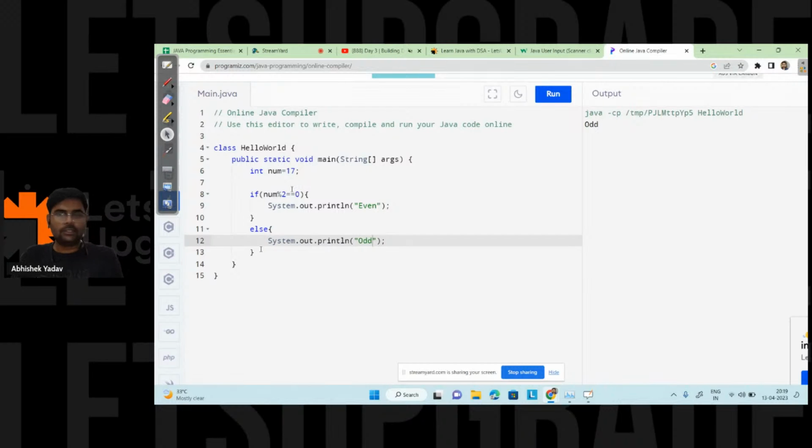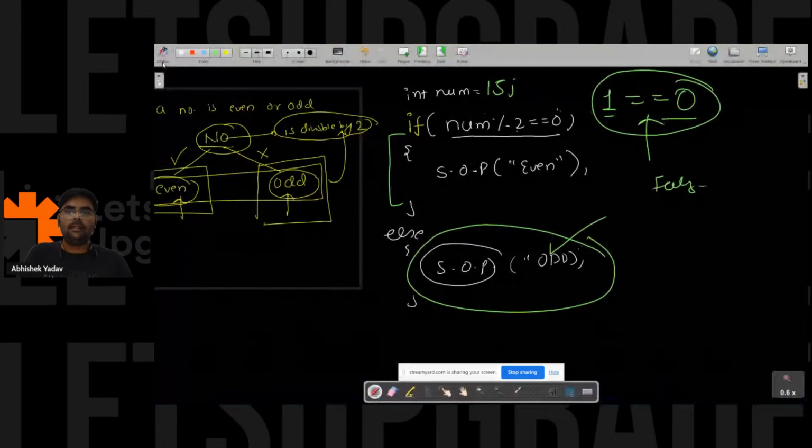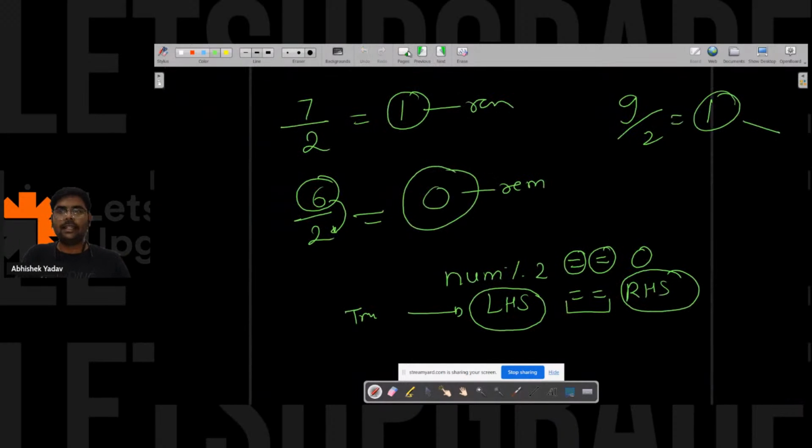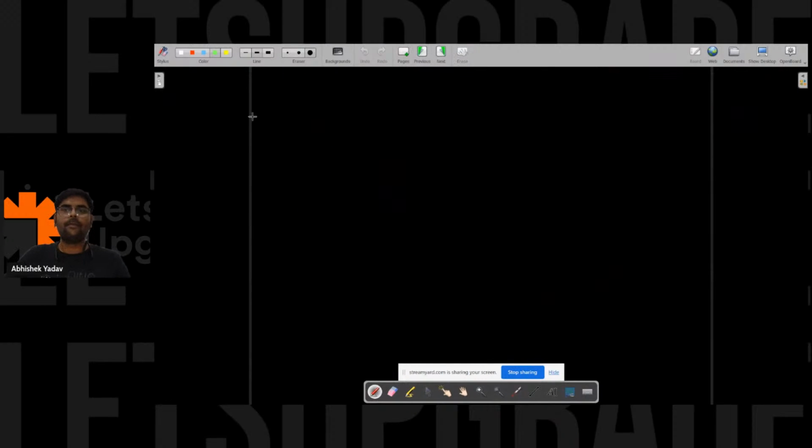Everyone is clear? Yes or no? Please write in the chat. Yeah. So let's move to the second selection statement, that is if else if. Please write in the chat, guys, when I can use if else if. In which scenario can I use if else if? Till that time I'm writing the syntax here, right?